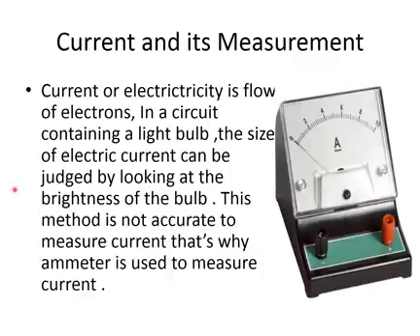But that belief got old when we got an ammeter, because with an ammeter they can measure the current accurately. So what is an ammeter? An ammeter is a device that measures the current, and the unit of current, as we all know, is amperes. So, the ammeter and its working.